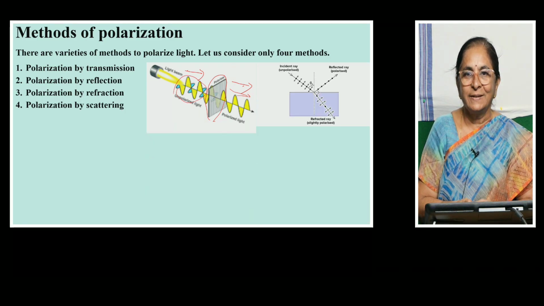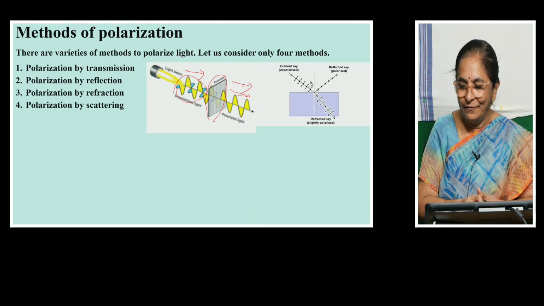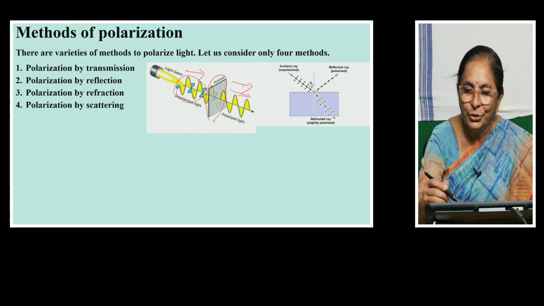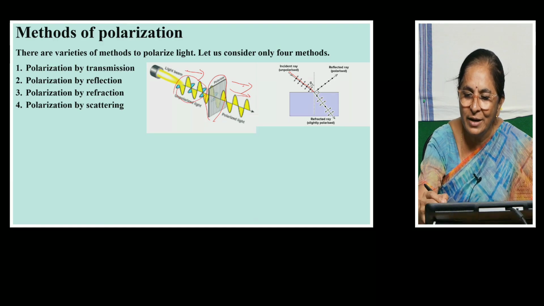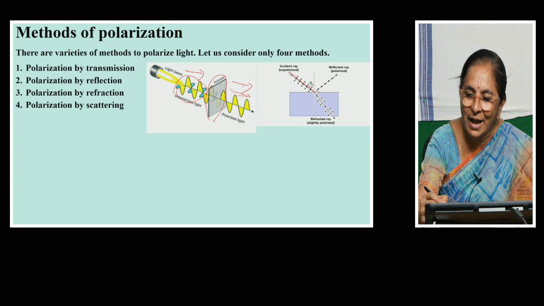The next one is polarization by reflection. So here you see the incident light. It is having both types of vibrations, parallel and perpendicular. When it strikes a special type of glass, the incident ray can get reflected and refracted.